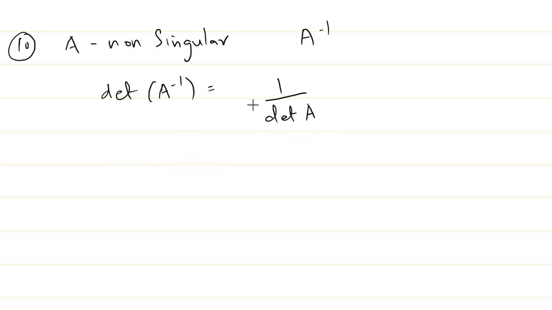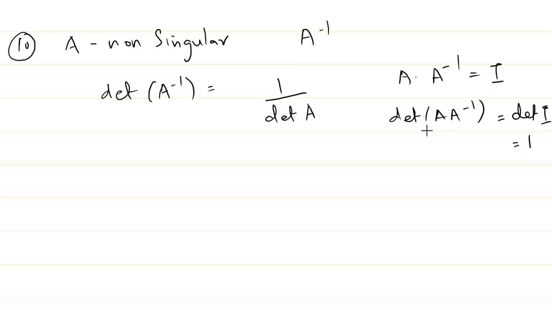It is easy to prove this because you know that A into A inverse is equal to I. So if you take the determinant of A into A inverse, you get the determinant of I. The determinant of I is 1, and we have the determinant of a product of two matrices, determinant of A into determinant of A inverse. So you get the determinant of A inverse to be 1 by determinant of A.